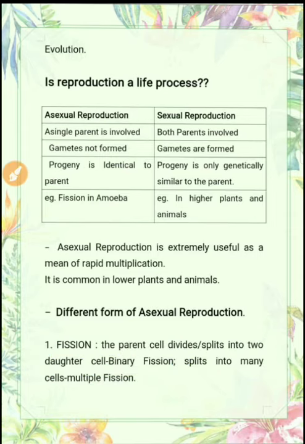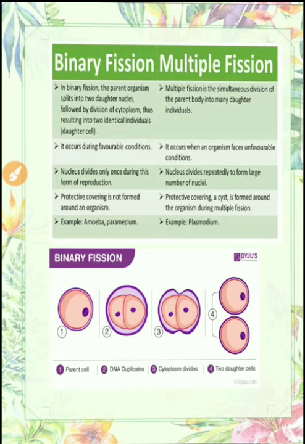Fission is of two types. That is, first is binary fission and second is multiple fission. Let us see the difference between the two, binary fission and multiple fission. In binary fission, the parent organism splits into two daughter nuclei followed by division of cytoplasm, thus resulting in two identical individuals. What happens? Let us see here.